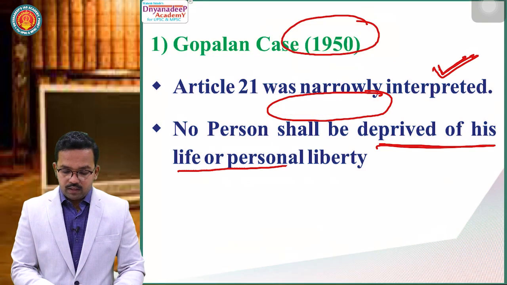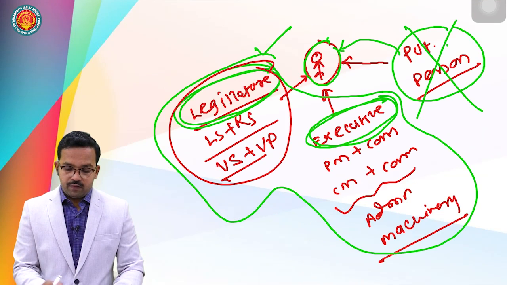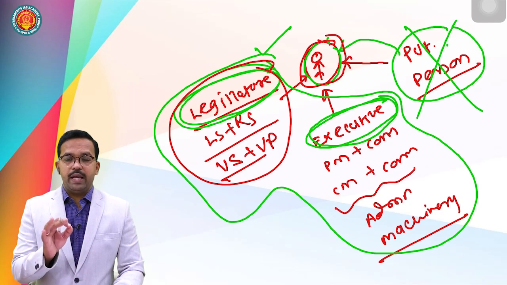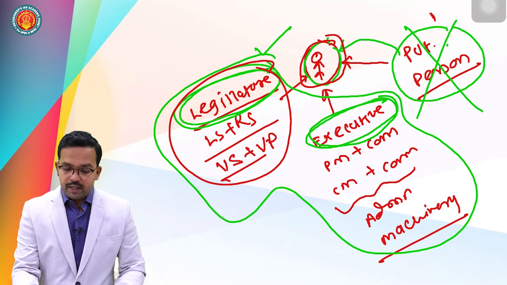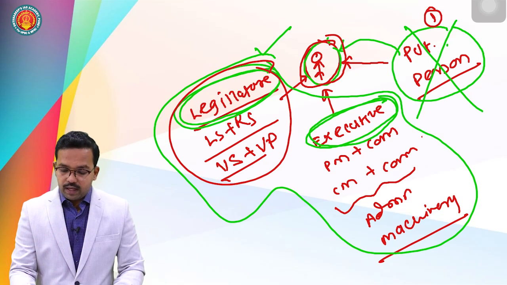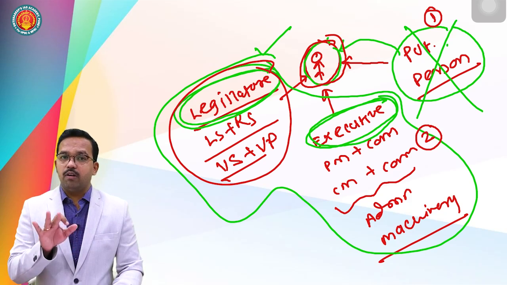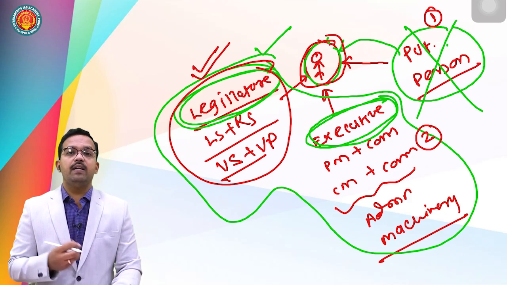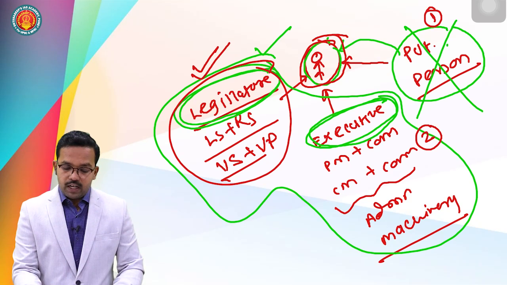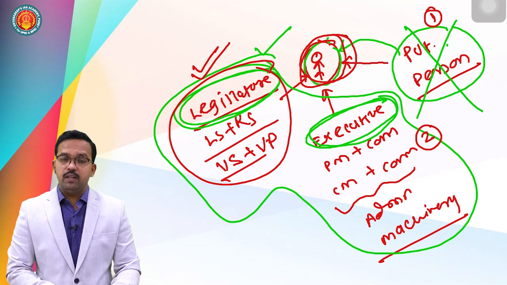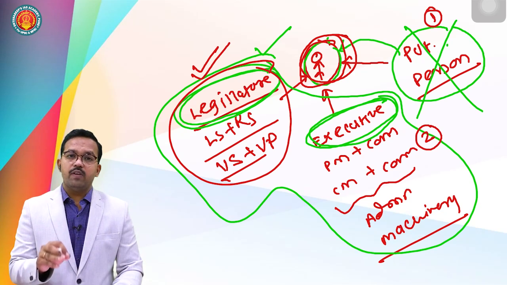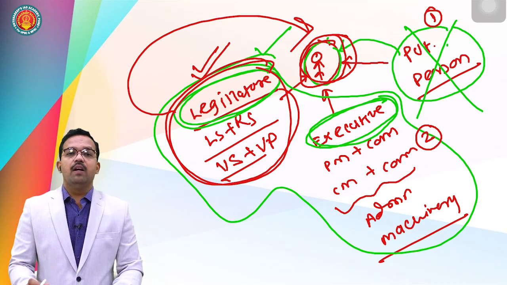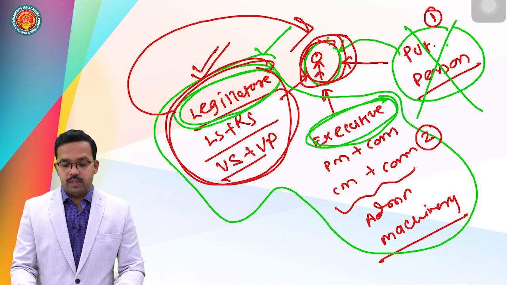It means going in the beginning, see, as per the A.K. Gopalan case, if this is a person and this person has been provided with the right to life and personal liberty, so who cannot take away the right to life and personal liberty? This private individual cannot take away, this executive cannot take away, cannot violate the right to life and personal liberty, but this legislature can violate it as per Article 21. Why? It has been said this person has been provided with the right to life and personal liberty, but there is an exception, and that exception is procedure established by law. That is, a law made by the legislature can violate this right to life and personal liberty. So move forward.